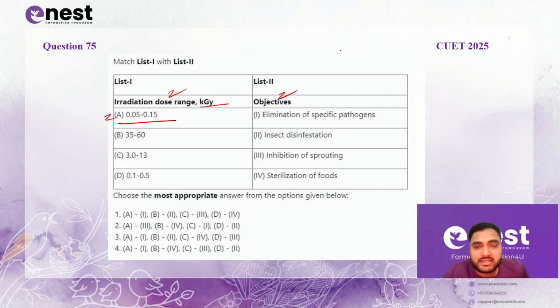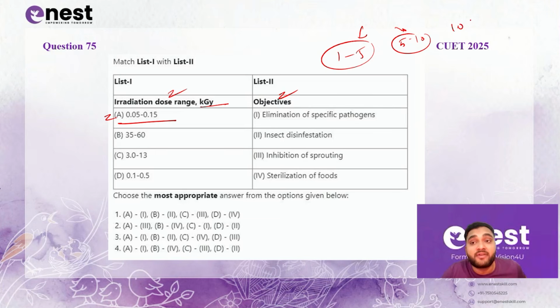I told you during the classes that 1 to 5 is often referred to as a low treatment and 5 to 10 is often referred to as a high treatment, and above 10 it is a very high treatment. It will lead to complete sterilization.